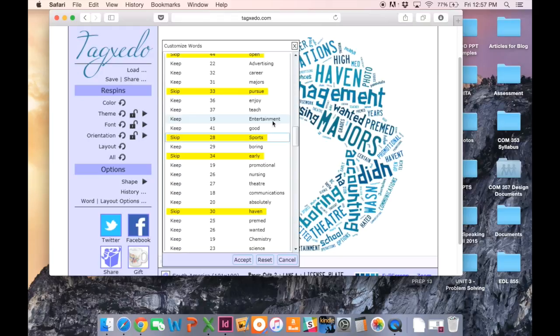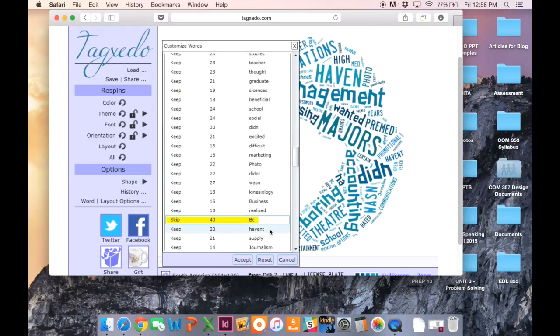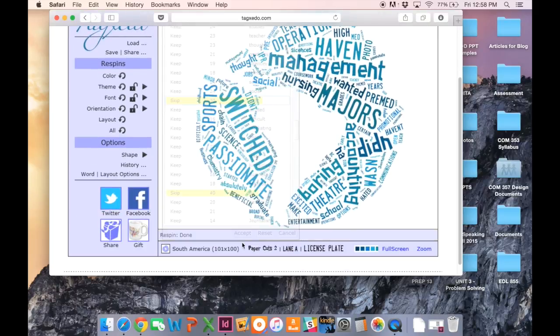Now this question was all about why you change majors. And so obviously we don't want anything about the major. We don't want verbs like wanted. I don't know what BC is. Anyway, you get the point. So you go through and you click on all the words that you think are going to skew the data. And then you hit accept.